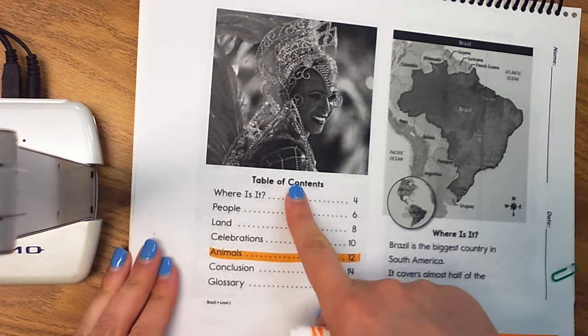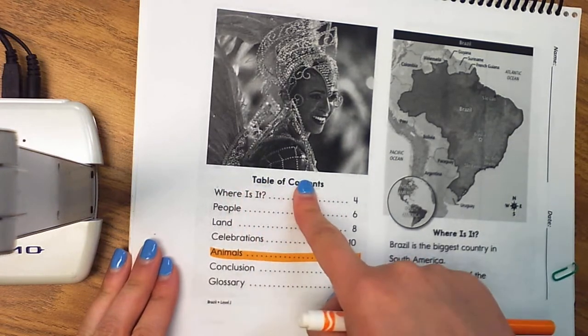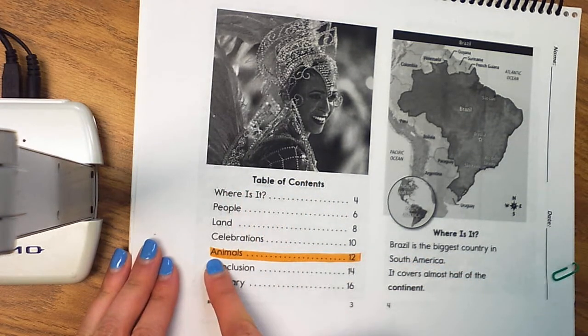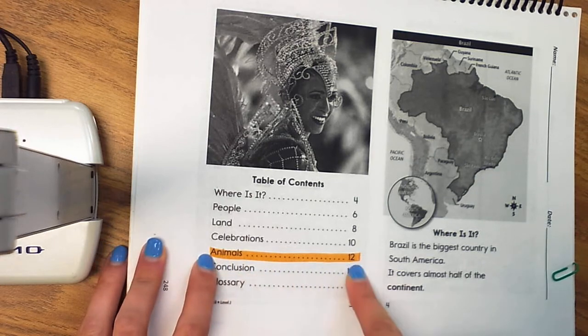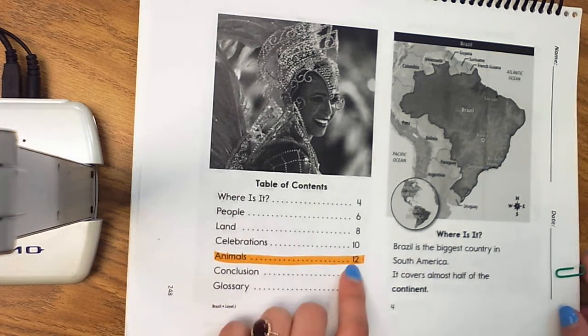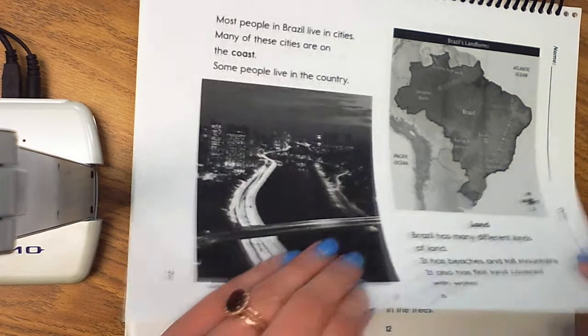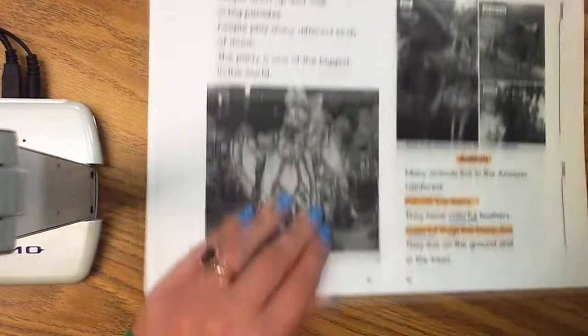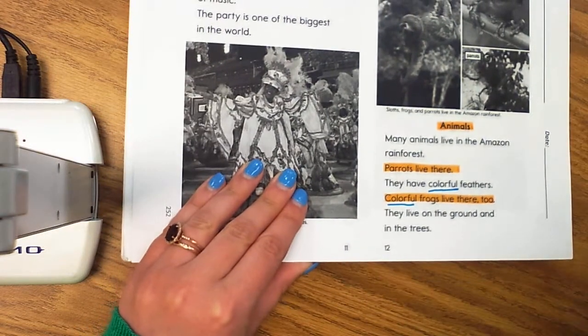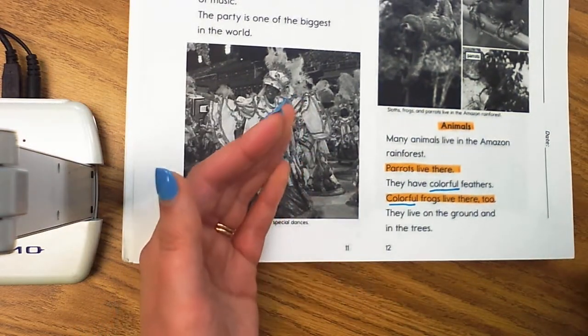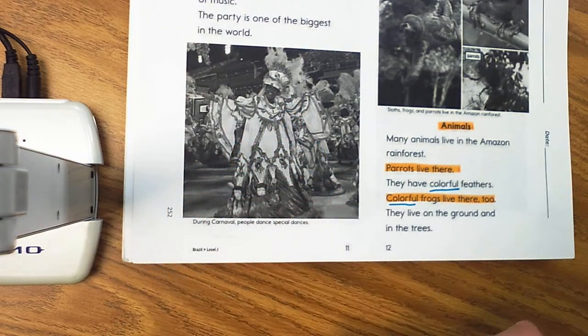Now yesterday we went back into our text to our table of contents. You selected a section that was interesting to you. I chose animals. You turned to that section. Let's see, I'm going to go to page 12, page 7, page 8. I've got 9 and 10 up here, pages 11 and 12. And you found a couple facts that you thought your reader might want to know about that topic.